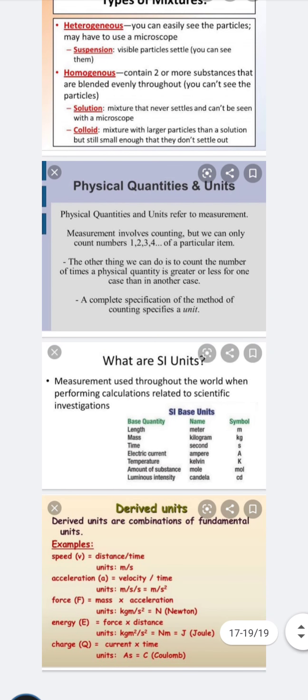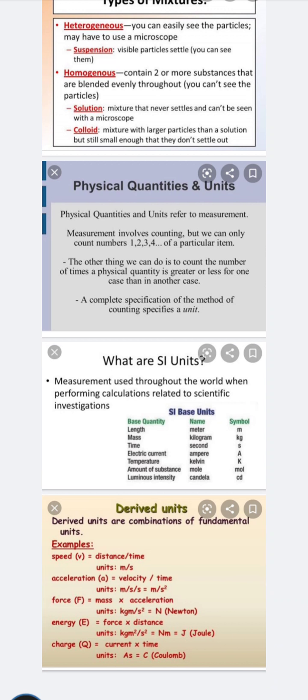Then the physical quantities and the units. What are physical quantities? Anything we are measuring is a physical quantity. That may be 1, 2, 3, 4, whatever. But if we take the units, if I say 2 meter, then you can understand that is the distance. If I say 3 kg, then you can understand that is the weight of a substance. So physical quantity and units are both important for us.